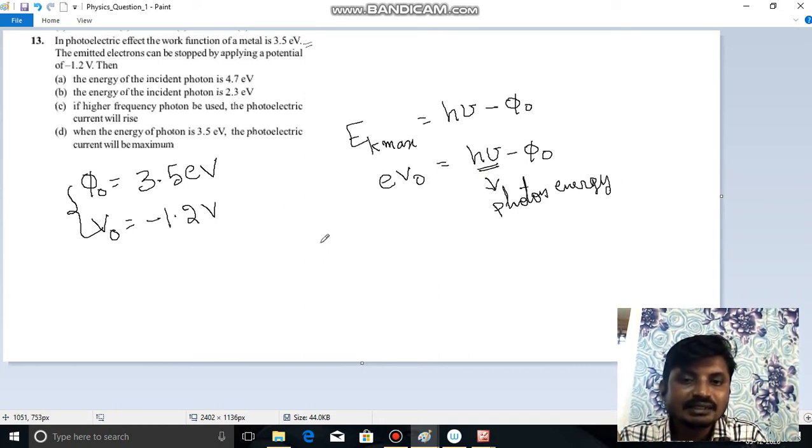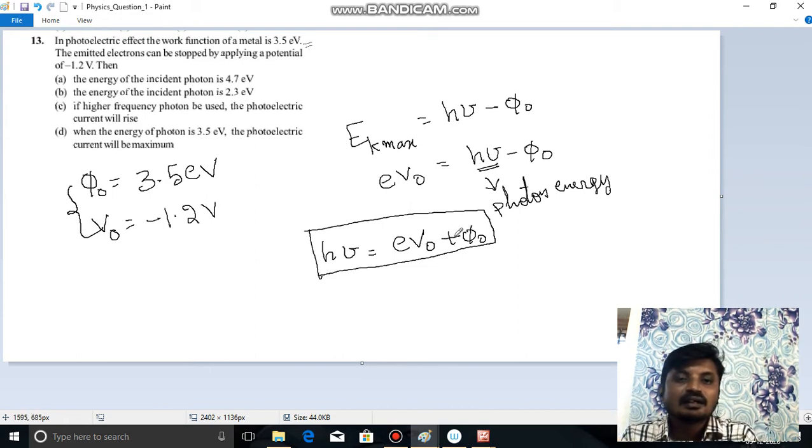So according to this, h nu can be written as eV naught plus phi naught. This is the required equation. From this, V naught is equal to minus 1.2 volts.